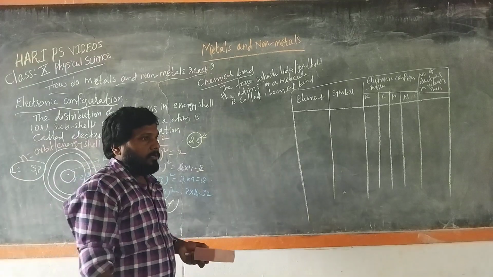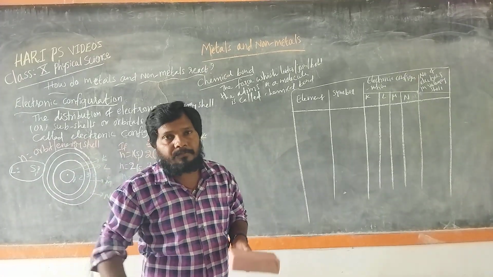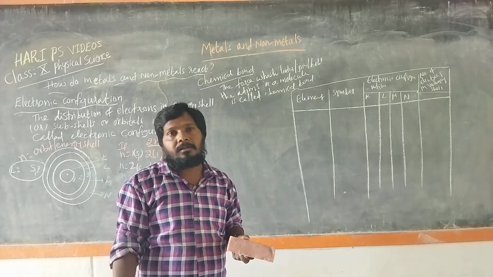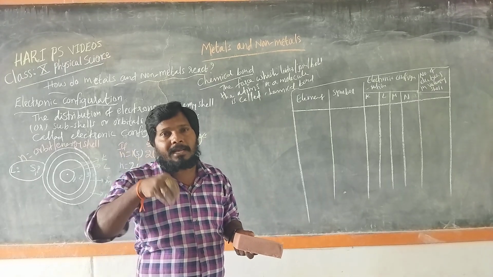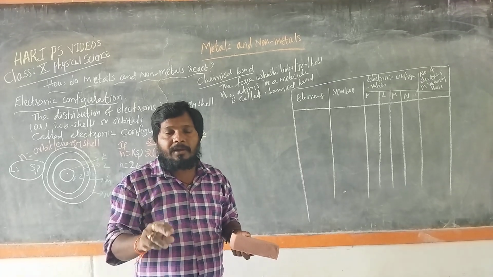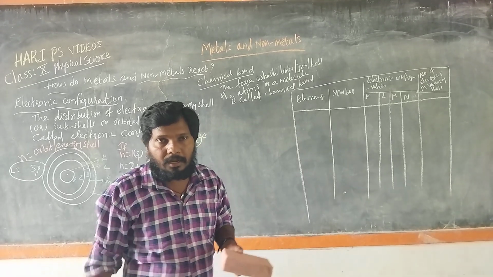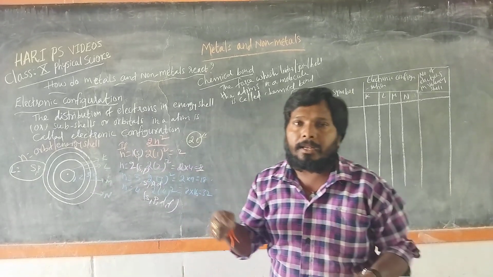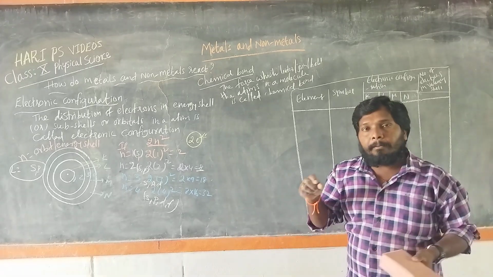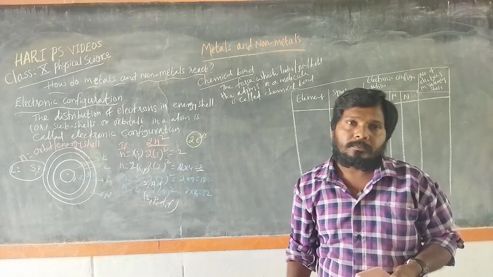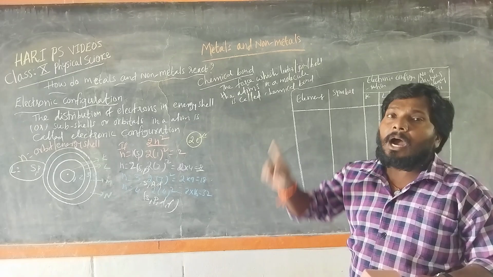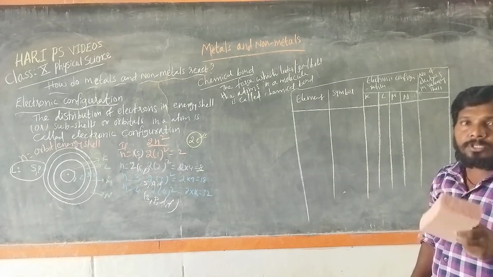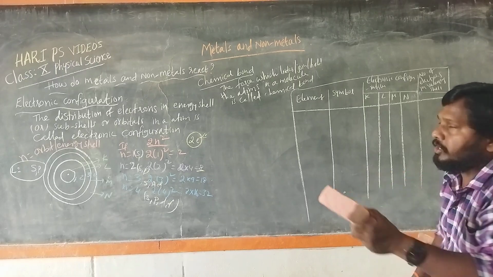Valency, the combining capacity of an atom or element with another atom or element, depends on the number of electrons present in the outermost shell. That outermost shell is called the valence shell.